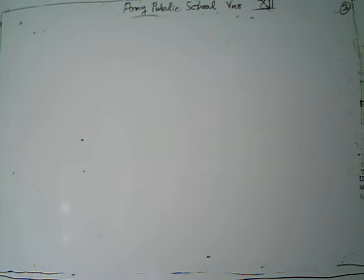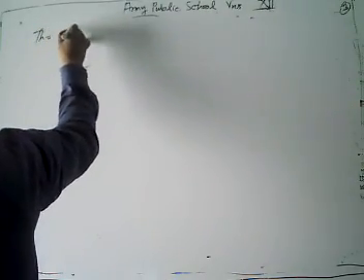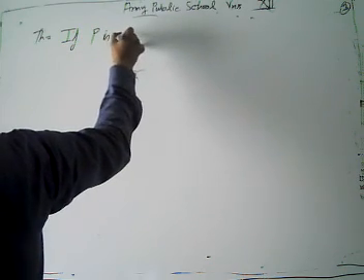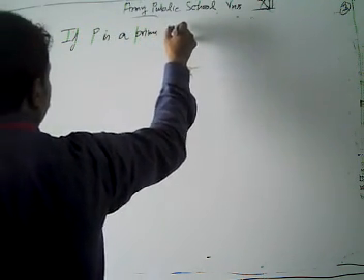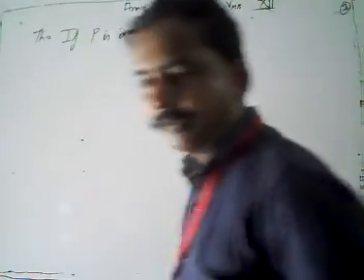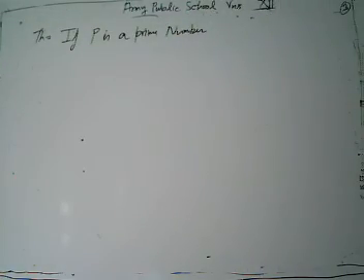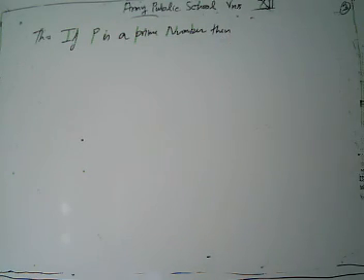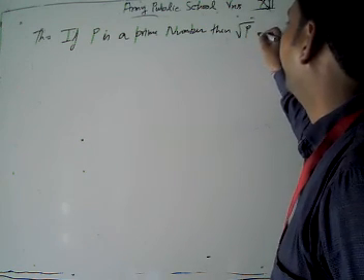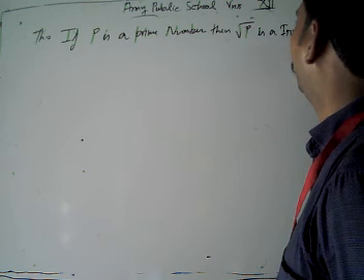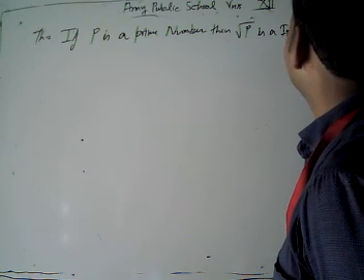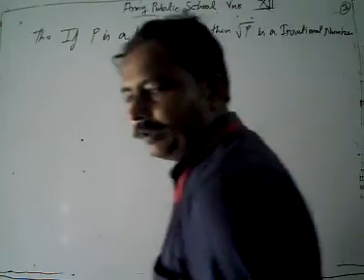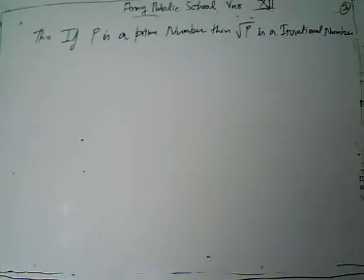That is what I discussed with you. If p is a prime number, then under root p is an irrational number.